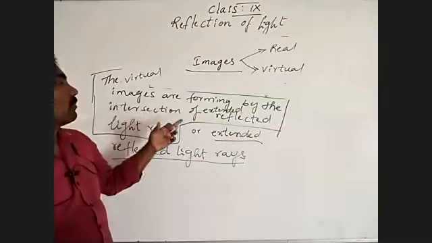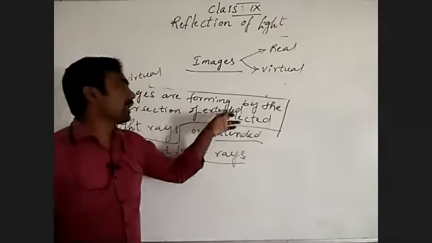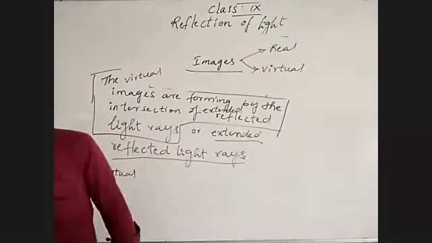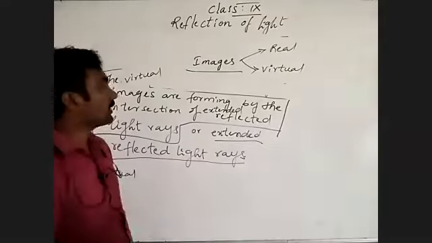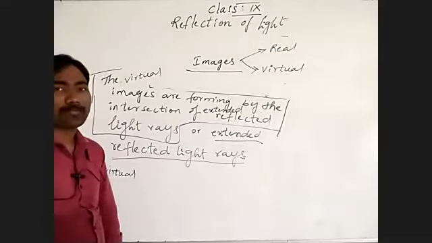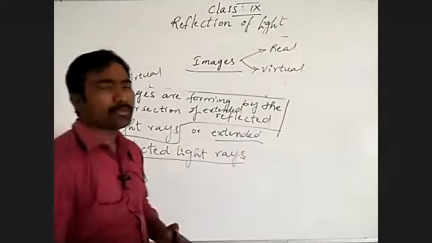Virtual images are formed by the intersection of extended reflected light rays. Then where will it form?